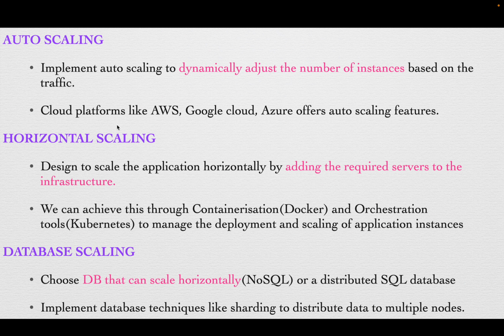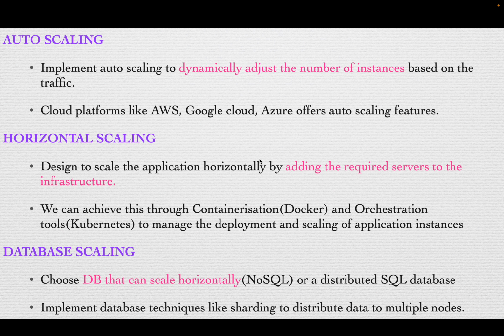Next is horizontal scaling. In scaling, we have two things. One is vertical scaling, and the other one is horizontal scaling. Vertical scaling is nothing but increasing the power of the server, but we need to prefer horizontal scaling in our application. Horizontal scaling is increasing the number of instances, whereas vertical scaling is increasing the power of the existing instance. So when we are handling an application which is going to handle a huge amount of traffic, we obviously need to prefer horizontal scaling over vertical scaling, and we need to design to scale the application horizontally by adding the required servers to the infrastructure.